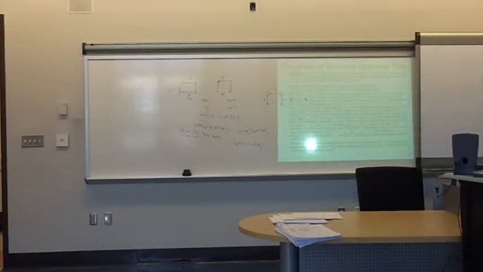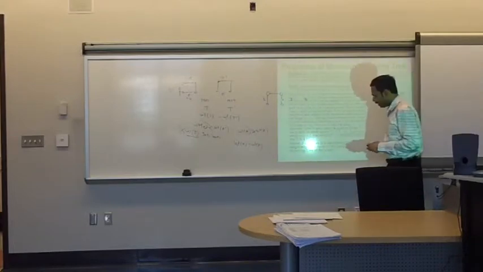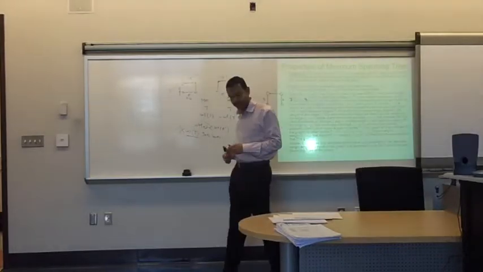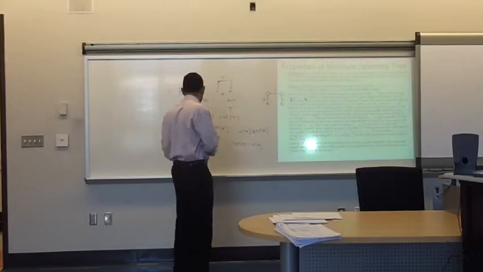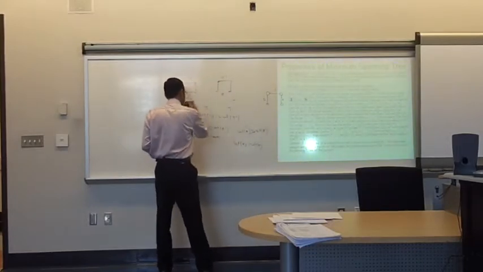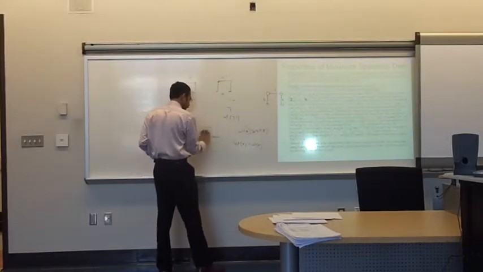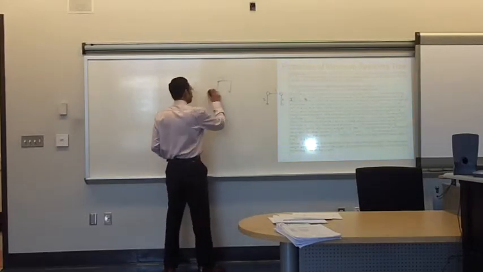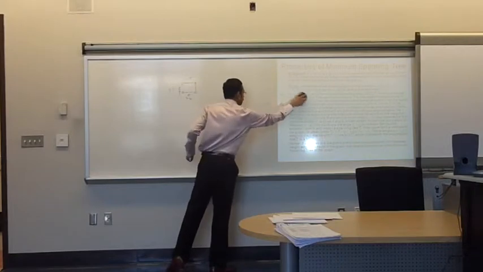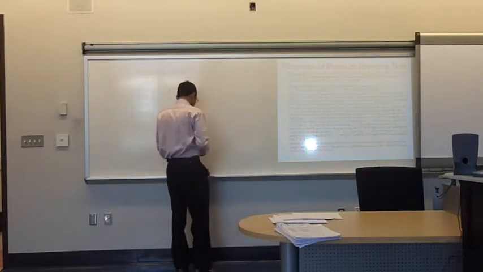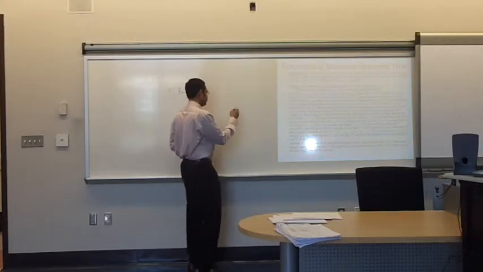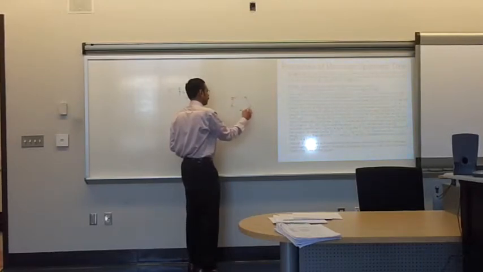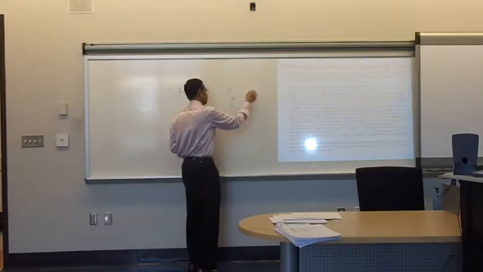There's one last property. If a graph has unique edge weights, but in this case it's just in a cycle, the rest of the edges of the graph can be of the same weight if needed. So you have some graph and a cycle, and then you have some other edges also there.